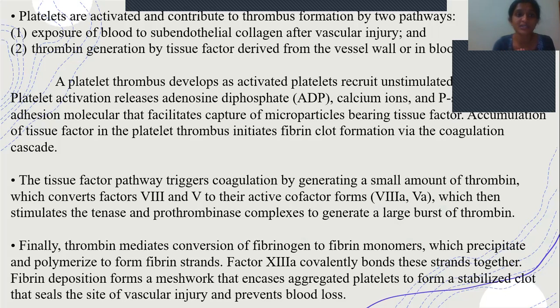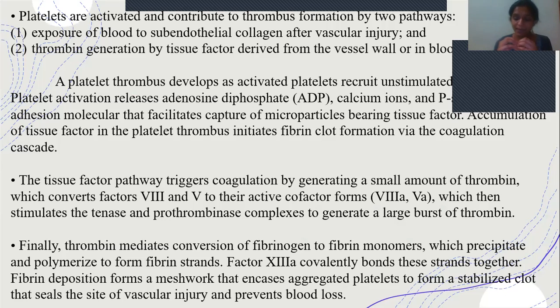The formation of thrombus can be seen by two pathways. First is exposure of blood to subendothelial collagen after vascular injury. When there is damage to the vessel wall, the blood gets exposed to subendothelial collagen, and then it will start this cascade. The second is thrombin generation by tissue factor derived from the vessel wall or in the blood. The tissue factor present in the vessel wall will activate the formation of thrombin. So these are the two ways in which platelets get activated.